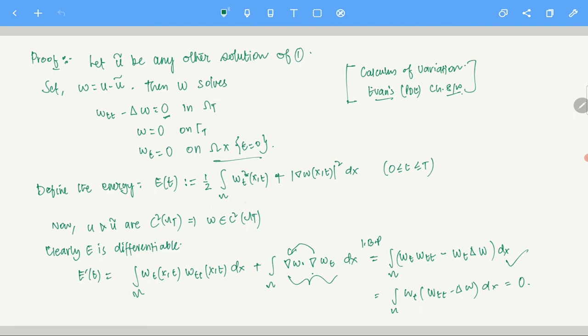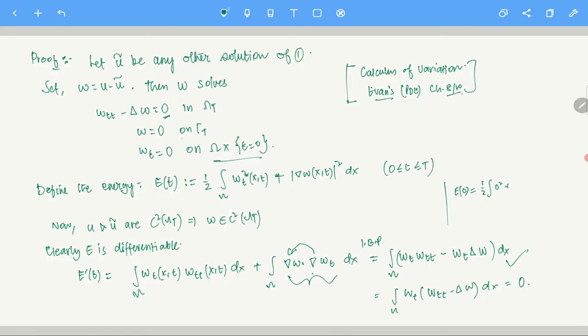E at the point 0, this is wt at the point x0, and wt at x0 is 0. So this is half the integral of 0 squared plus gradient of w squared dx. So gradient of w at the point x0.